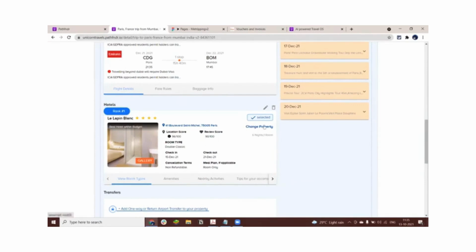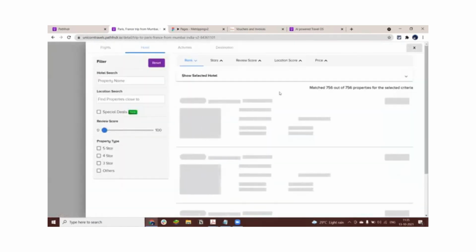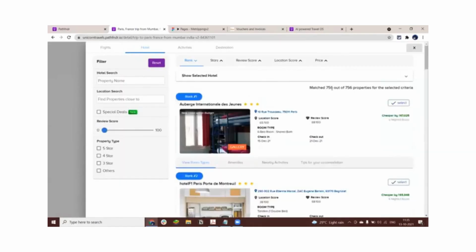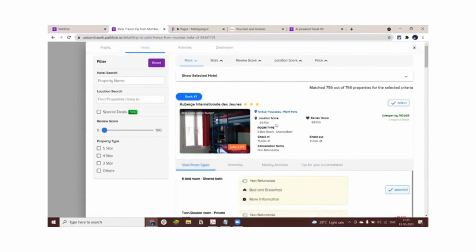Here, our system does that job for you instantly, right? So out of 756 different properties which are available in Paris, our system has figured out that this particular property might be ranking as number one considering the budget that you have. It takes two primary factors into consideration: the location score and the review score.